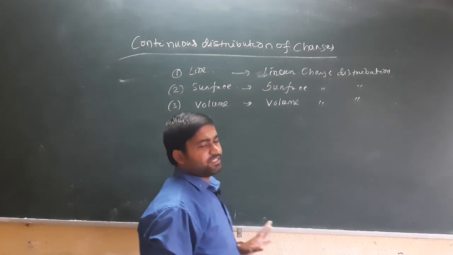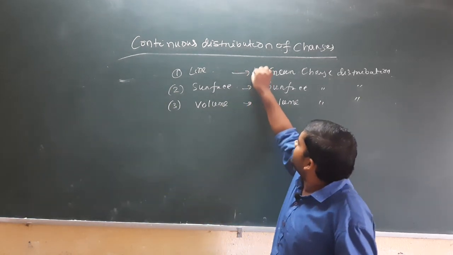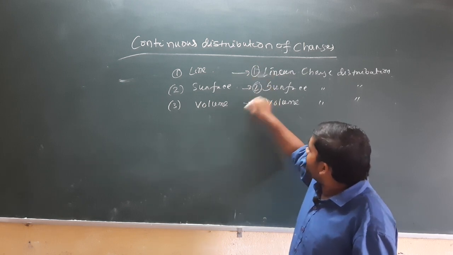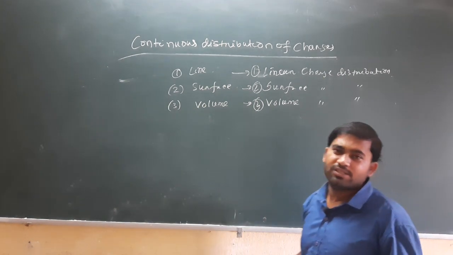So the distribution of charges is divided into mainly three categories: linear charge distribution, surface charge distribution, and volume charge distribution.